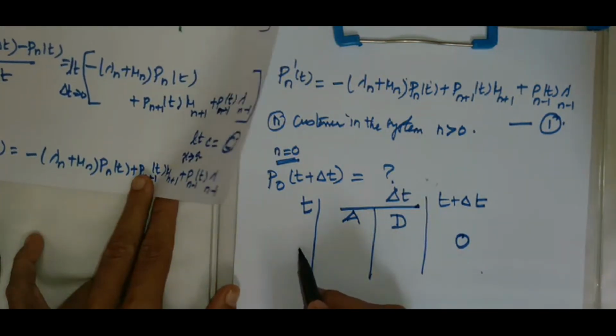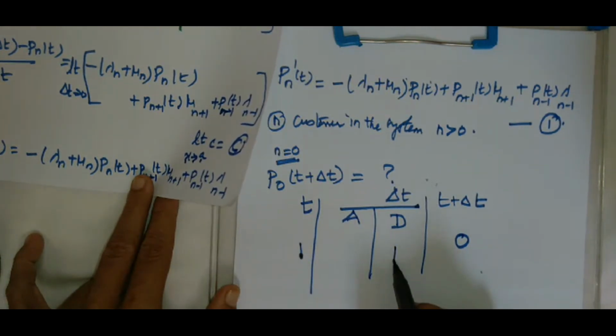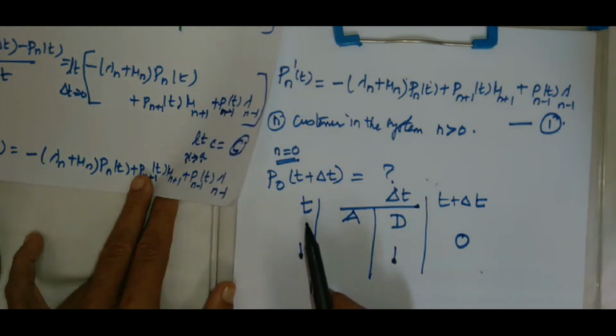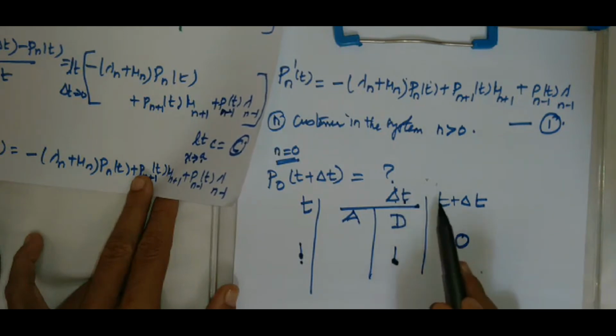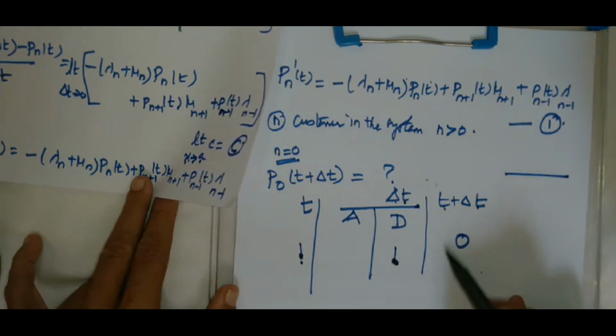If there is 1 customer in the system during the time t and one departure takes place in the time interval of length delta t, departure means you subtract, arrival means you add. Then in the time t plus delta t, there won't be any customers in the system.